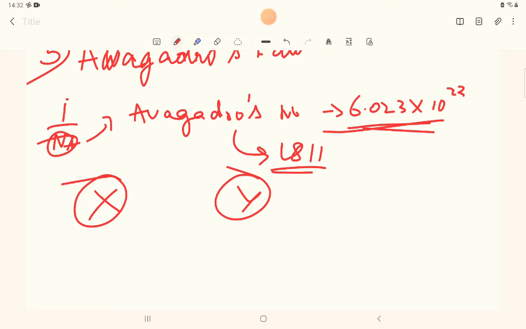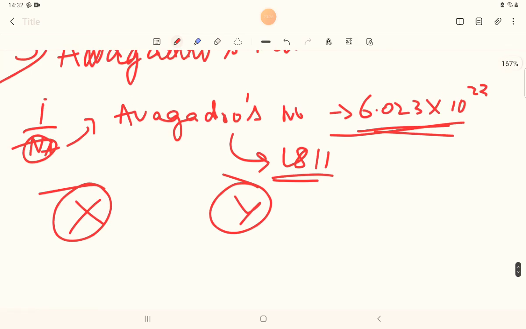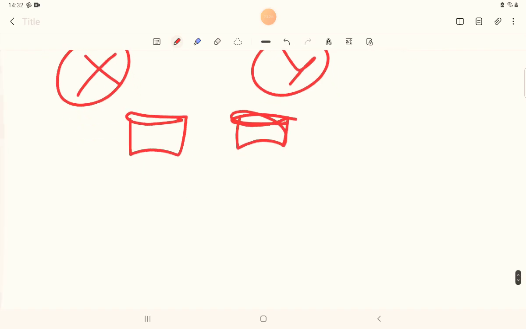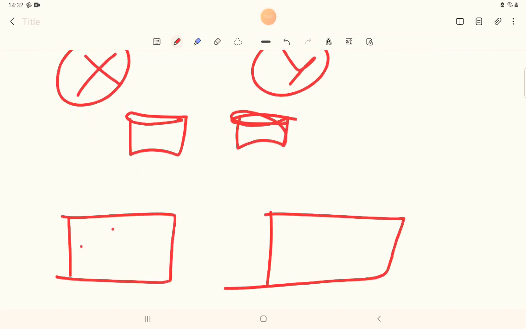See, basically this gas is kept in a particular container, and this is also kept in this same container. Okay, don't go by the shape. This is the two containers, gas is there. Now he says when it is at the same temperature, this and this.